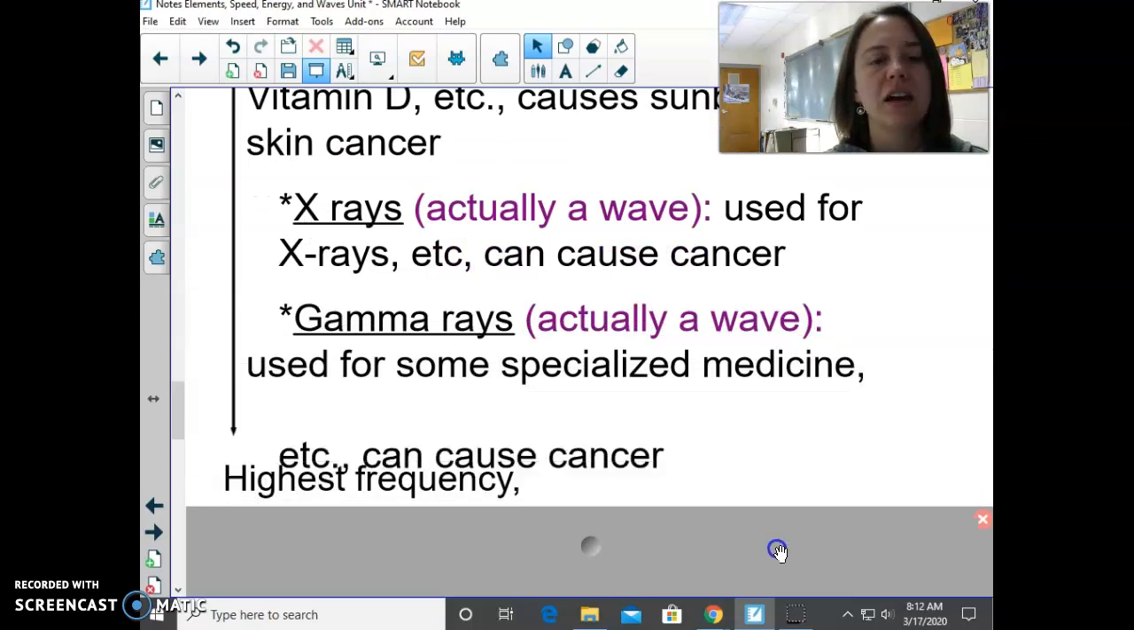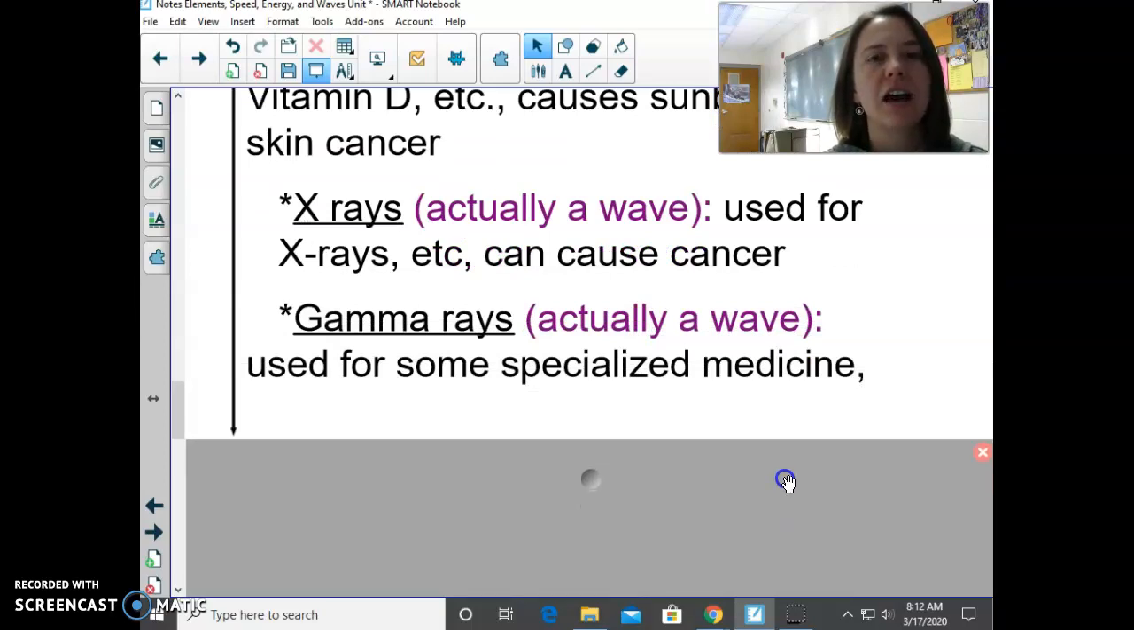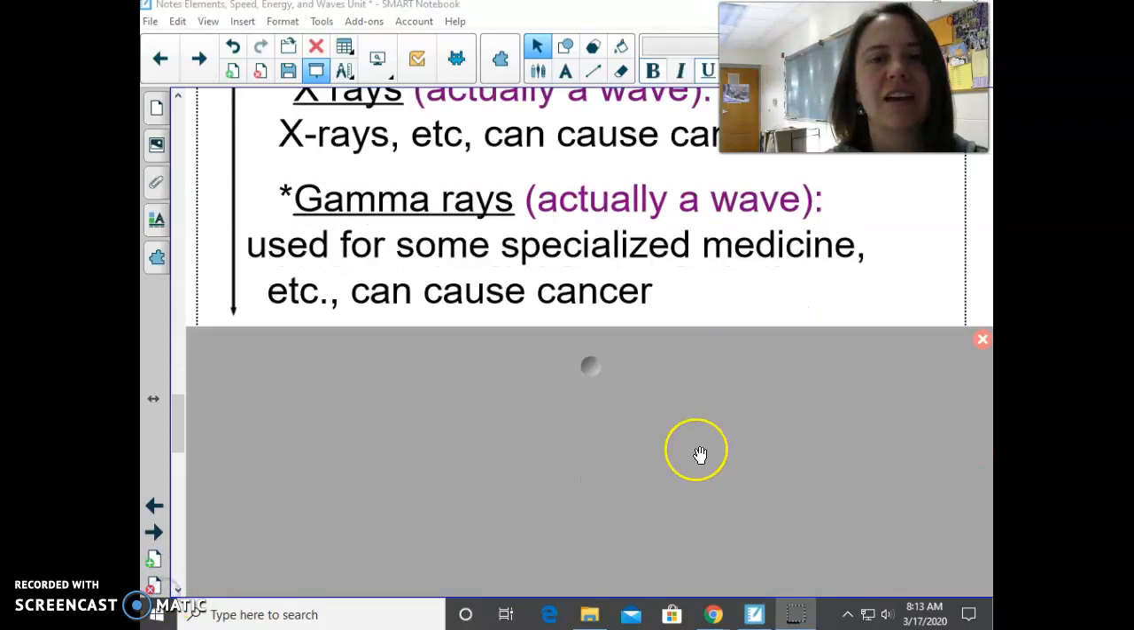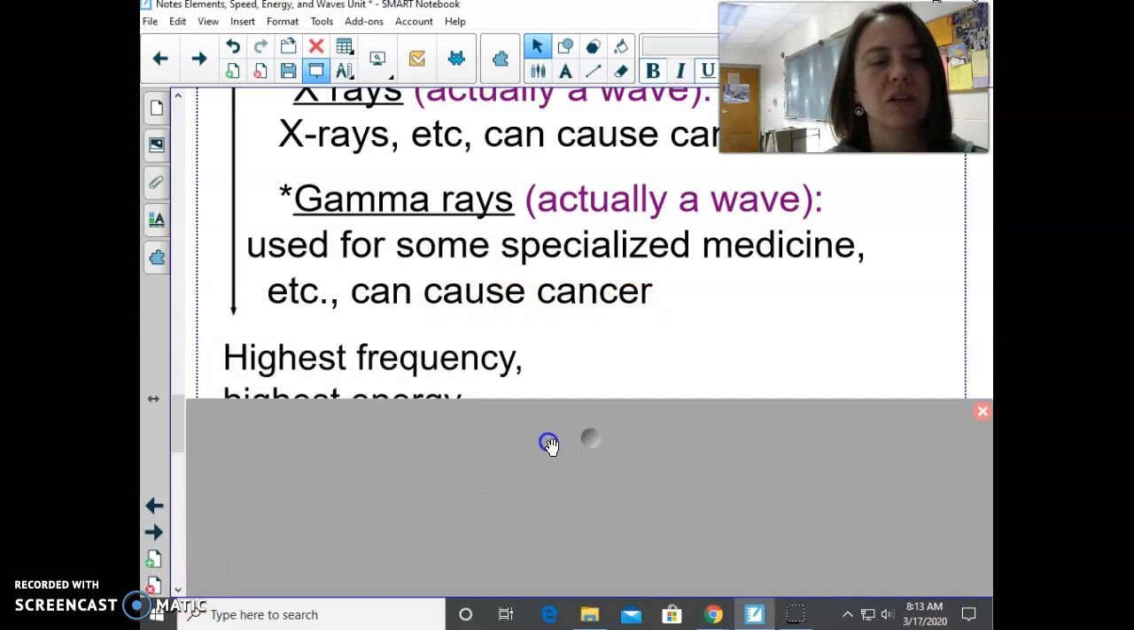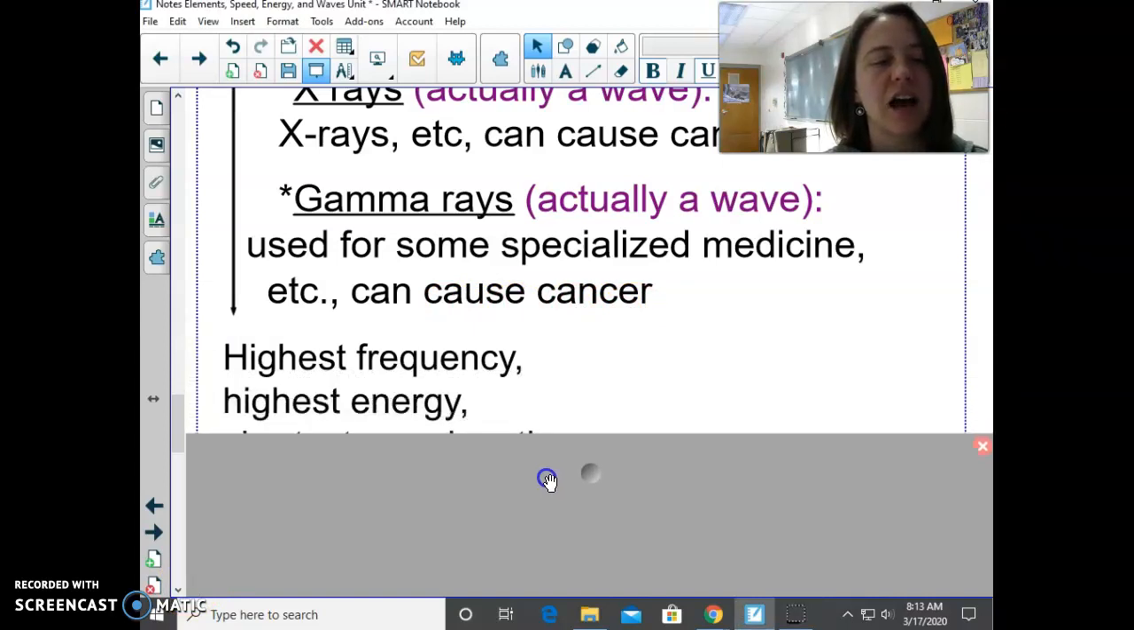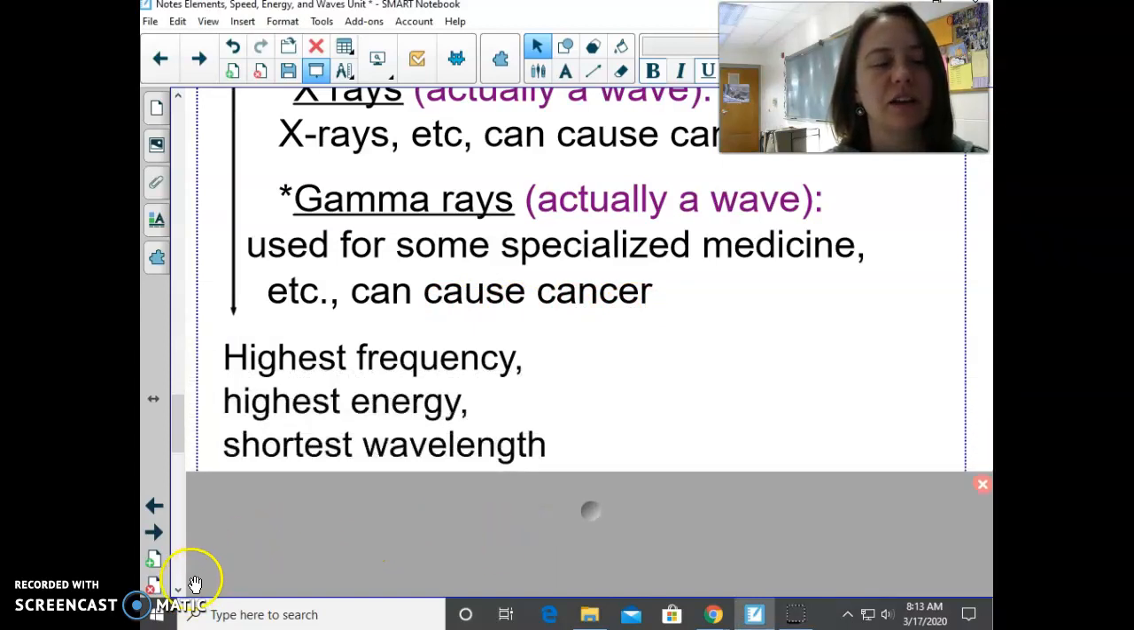And then the highest energy, highest frequency are the gamma rays. These are used for specialized medicine and other uses, and they have enough energy that they can cause cancer. So this is the highest frequency, highest energy, shortest wavelength. Give you a minute to write that down. And again, you can always pause it if I go too fast.